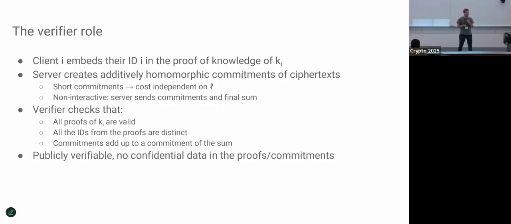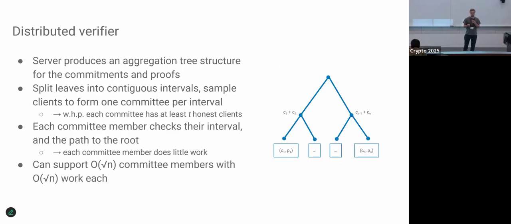And to do that in a distributed fashion, the server will build this aggregation tree. It has homomorphic commitments to the ciphertext. At each inner node, we will have the sum of these commitments, and at the root, we will have the final ciphertext that it asks the committee to decrypt. So each committee member just has to take a part of this tree, like an interval of this tree, check that all the IDs in the zero knowledge proofs here are sorted so that we cannot shuffle those around and include them multiple times in different parts. And then check that all the proofs go through and that the commitments indeed add up correctly.